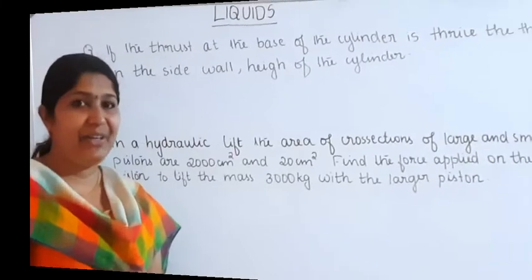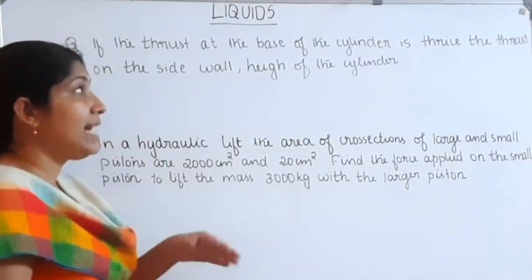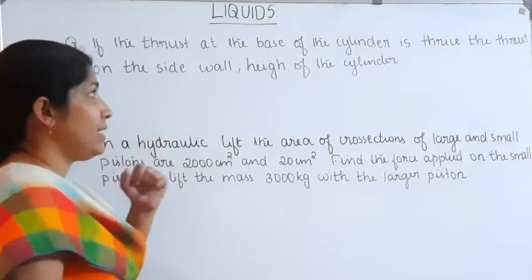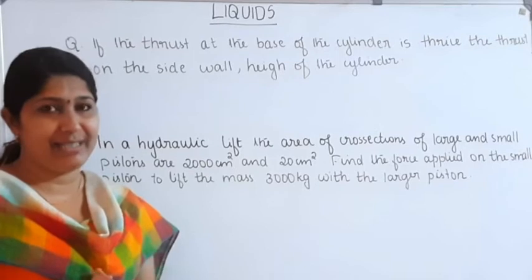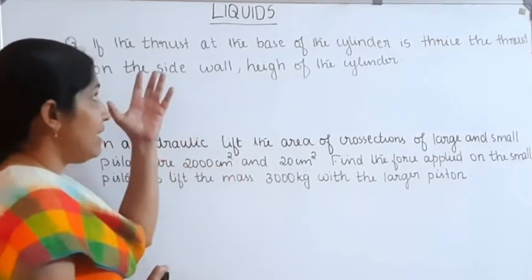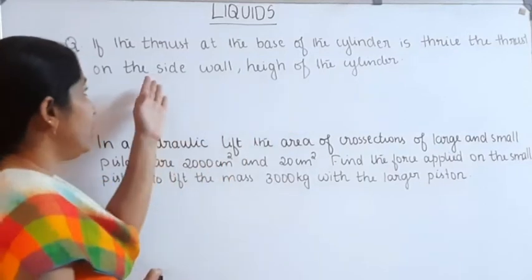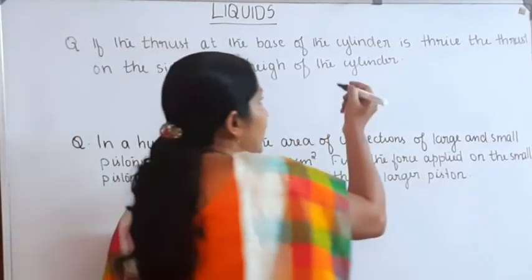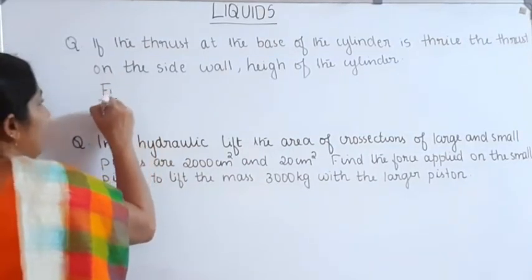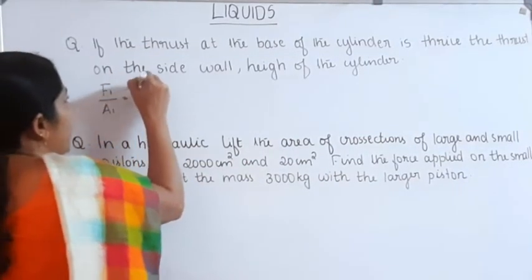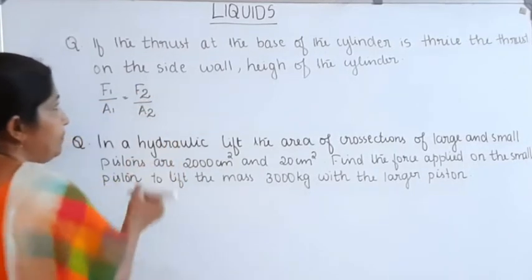Okay, next question. If the thrust at the base of the cylinder is thrice the thrust on the side walls, we want to find out the height of the cylinder. Here also we can use the formula F1 divided by A1 is equal to F2 by A2.